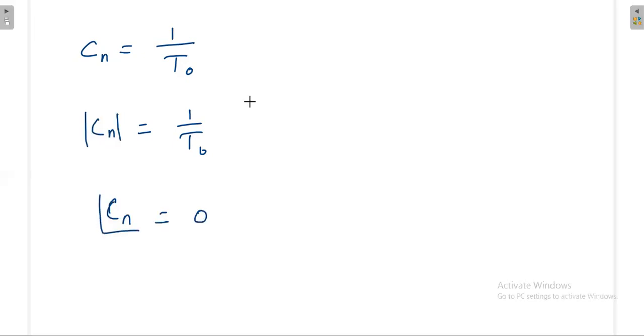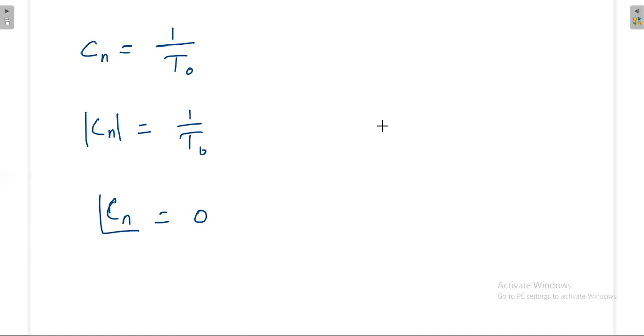So the exponential Fourier series coefficient Cn is equal to 1 by T naught. In general Cn is complex, but in this case Cn is not complex; it is just real. So the magnitude is 1 by T naught only. Then what is the phase? The phase is 0, because there is no j term, so we will not get any phase. The phase is always 0.